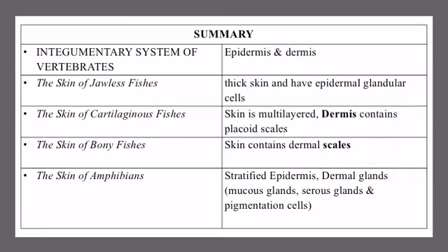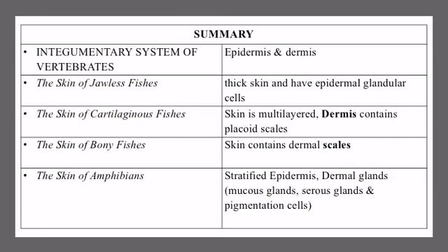Summary of today's lecture. So in this lecture, we studied the integumentary system of vertebrates, and we found that vertebrate skin has two main layers, epidermis and dermis. The skin of jawless fishes is thick. They have thick skin, and they have epidermal glandular cells. The skin of cartilaginous fishes is multi-layered, and their dermis contains placoid scales.